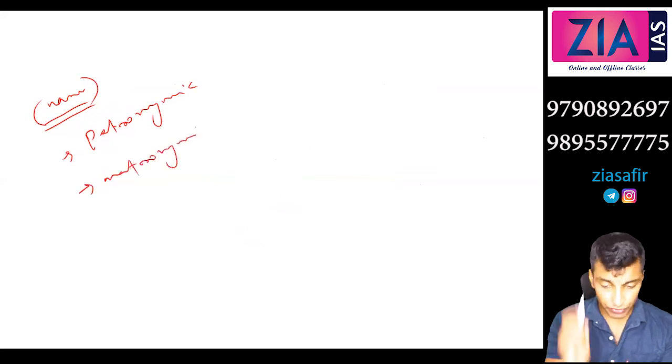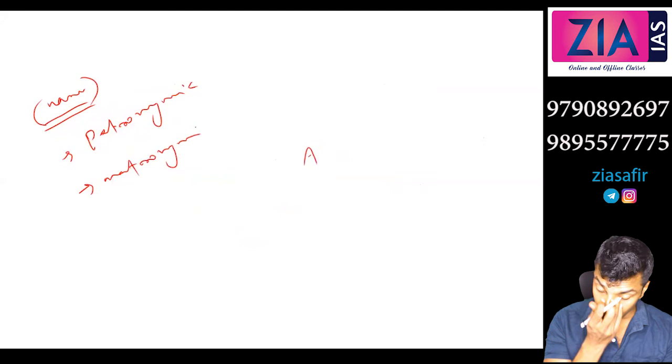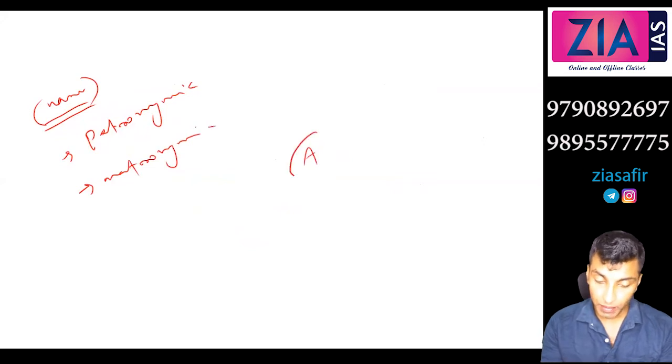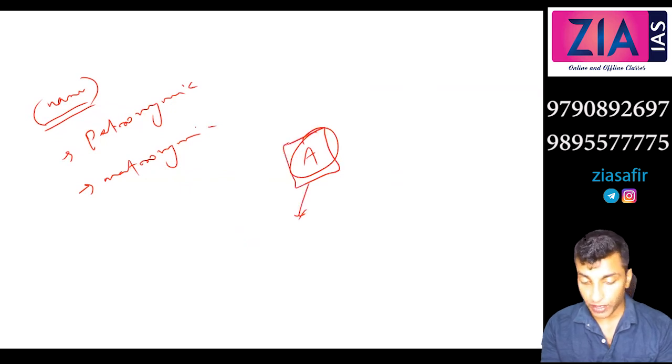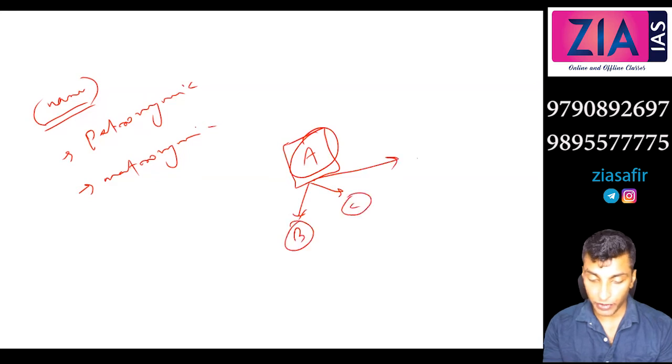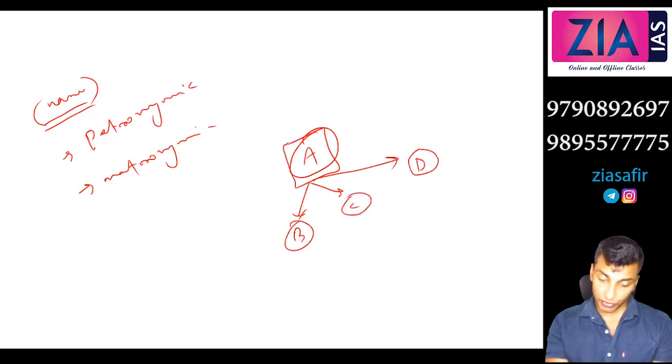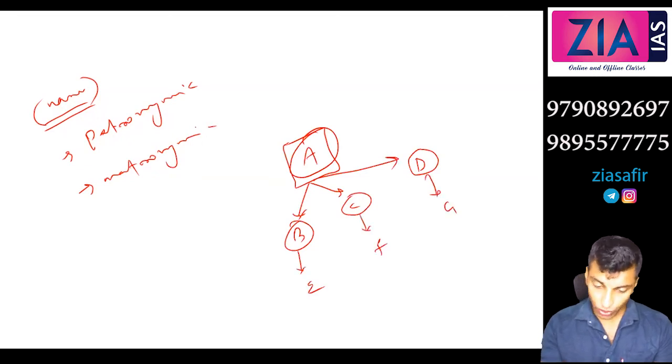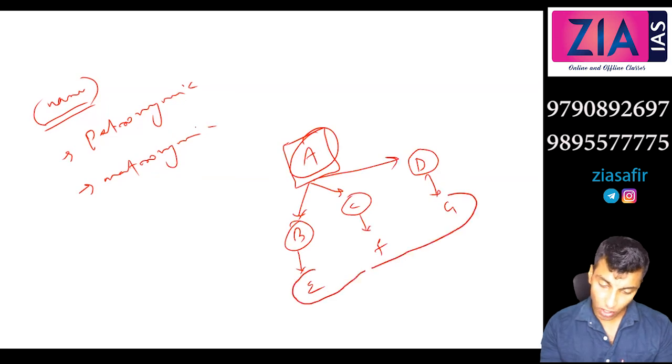For example, if this person, this is person A, okay, this is a male, and let me mark it in square. So he has different wives. Okay, let's suppose B, C, D are different wives. So B has a child E, F, G their children. So all of these have the common father, right?